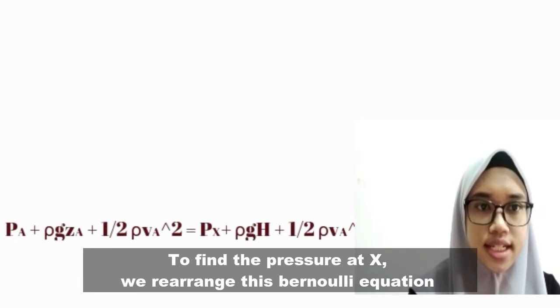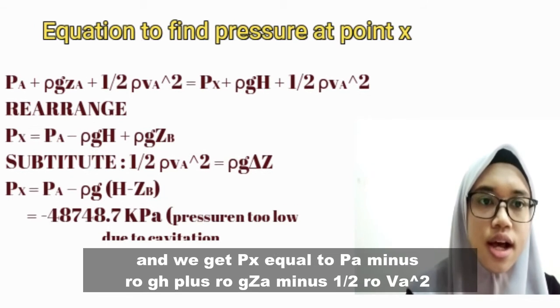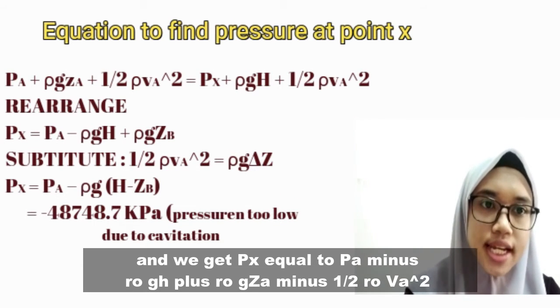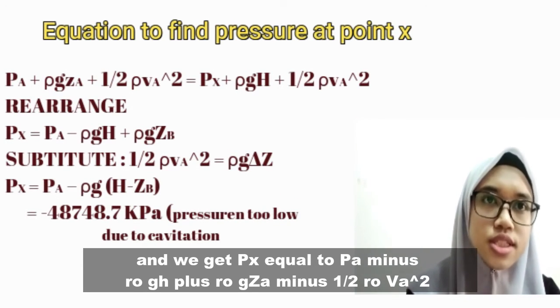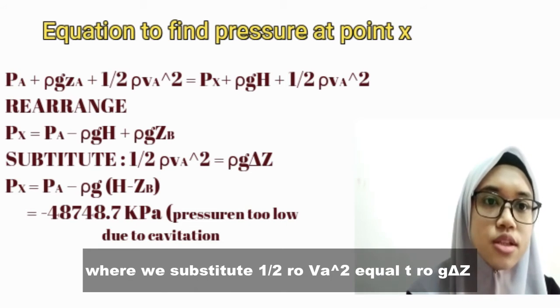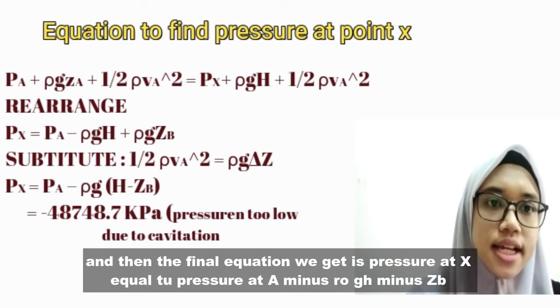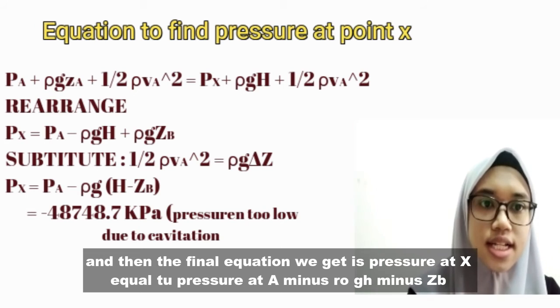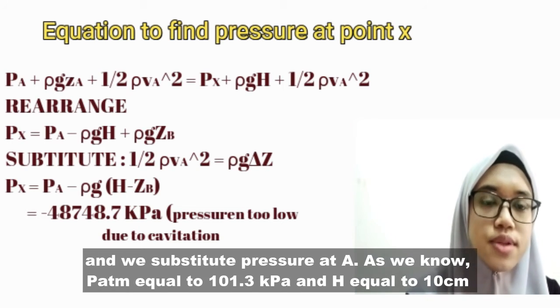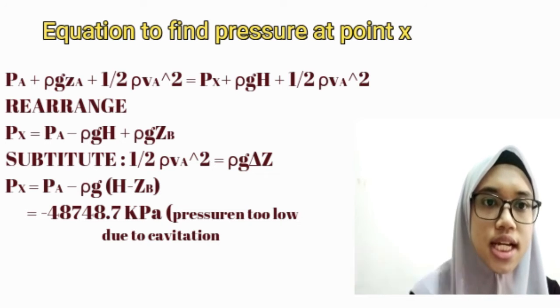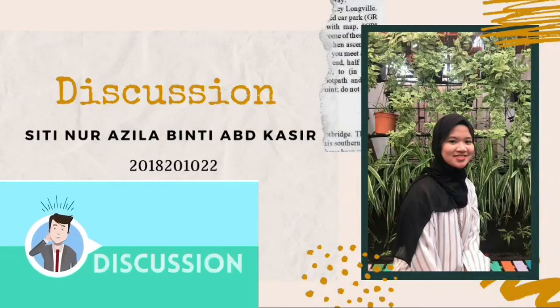To find the pressure at X, we rearrange this Bernoulli equation, and we get Px equal to pressure at A minus rho GH plus rho G ZA minus half rho VA square, where we substitute half rho VA square equal to rho G delta Z. And then the final equation we get is pressure at X equal to pressure at A minus rho G (H minus ZB). And we substitute pressure at A, as we know PATM equal to 101.3 kPa and H equal to 10 cm, and then we get the final answer.